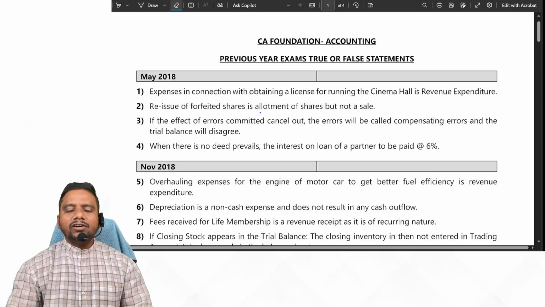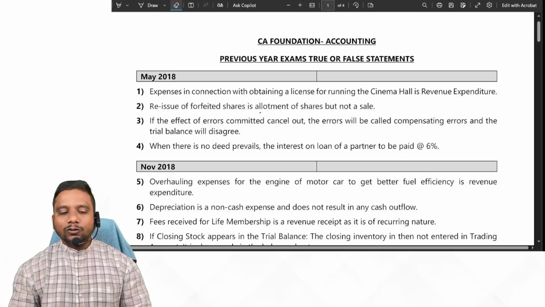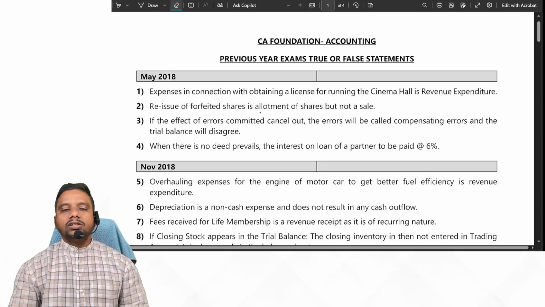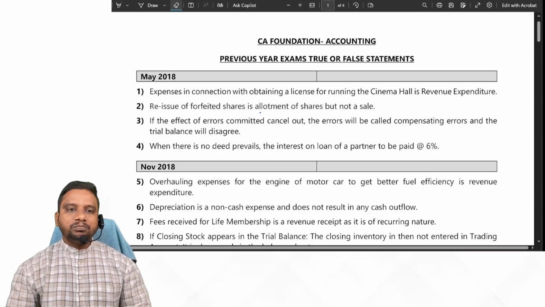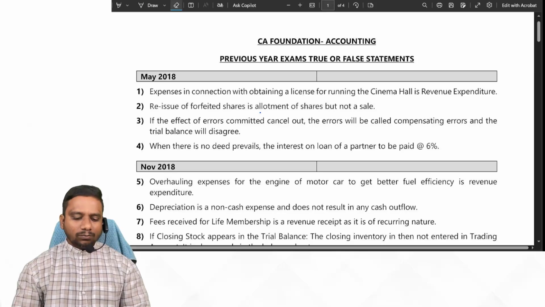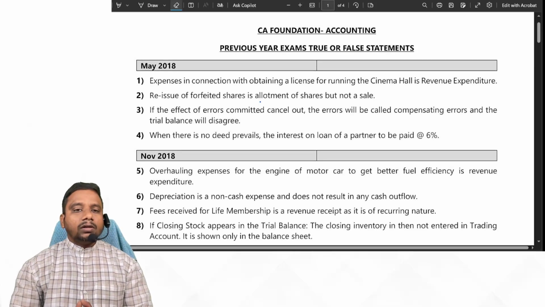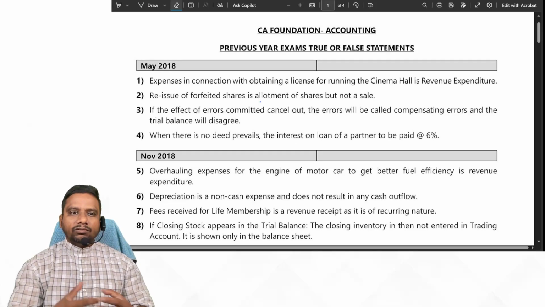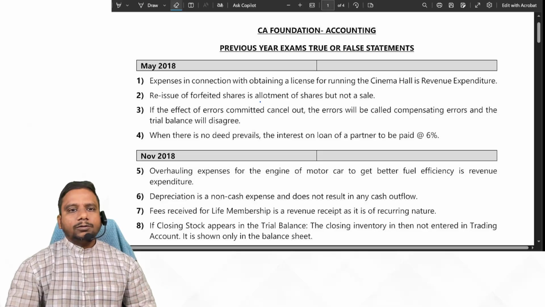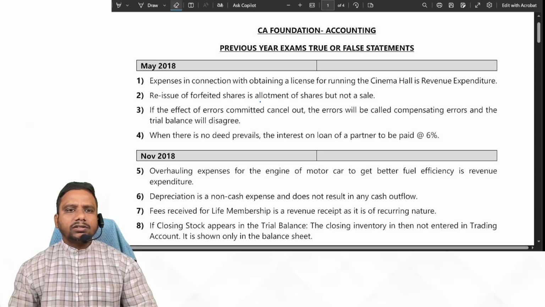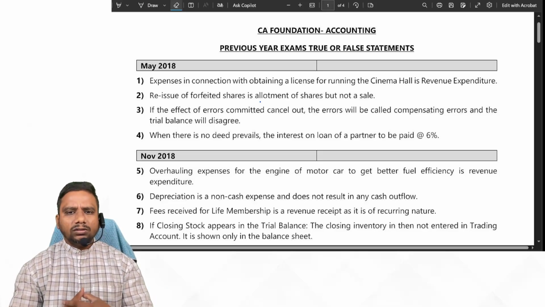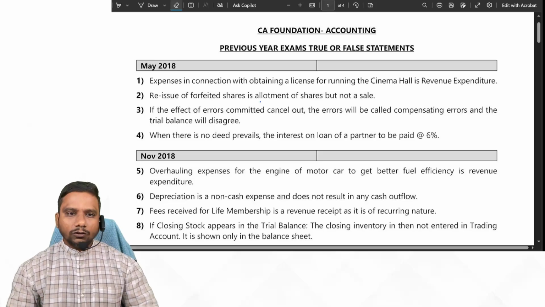Now I have eliminated all the true or false statements relating to those concepts because those concepts are eliminated from the new syllabus. At the same time, here I have eliminated duplications also because previously asked true or false statements may be asked in the next exams also. So I have eliminated all the duplications also.